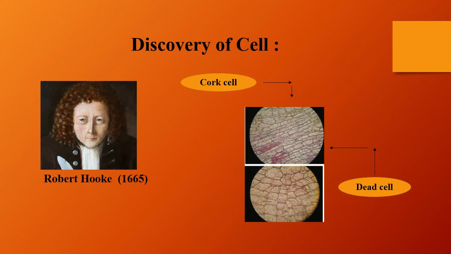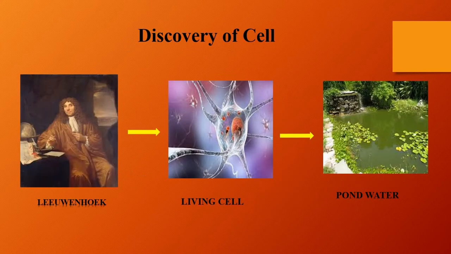But later on, it was Leeuwenhoek who discovered the first living cell for the first time. Very important question. So the first living cell was discovered by Leeuwenhoek and this was seen in the pond water for the first time.